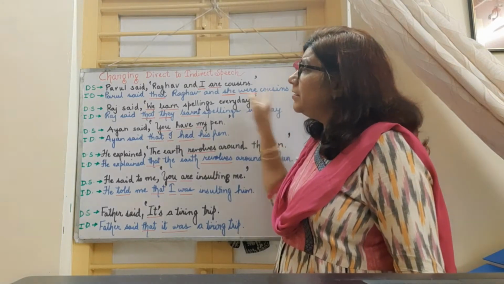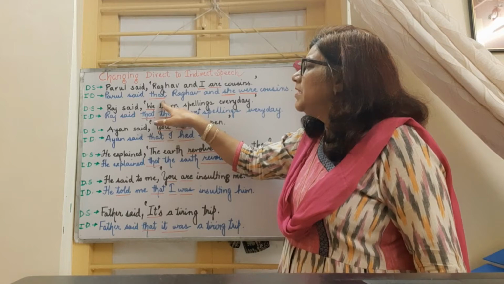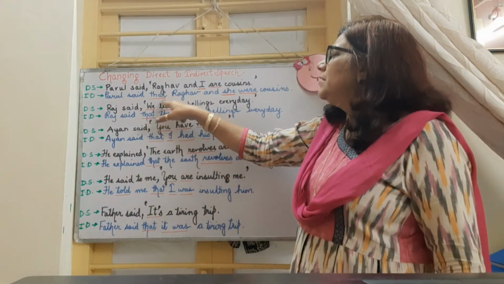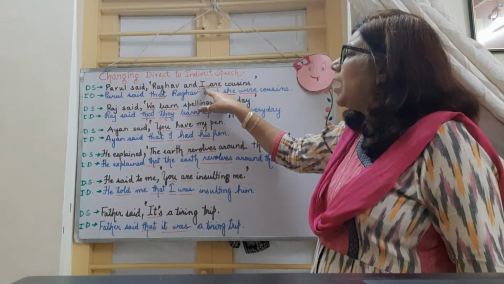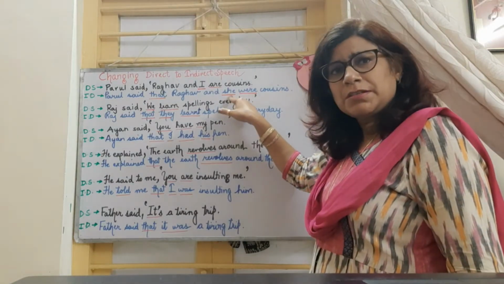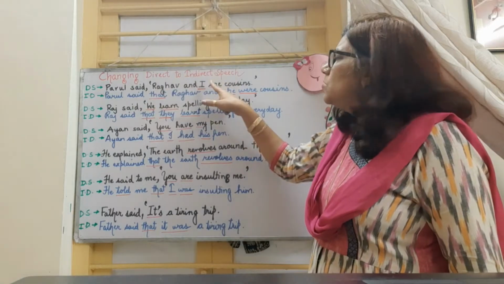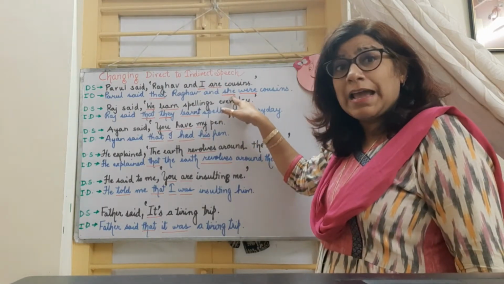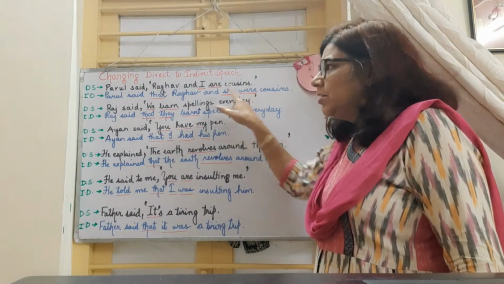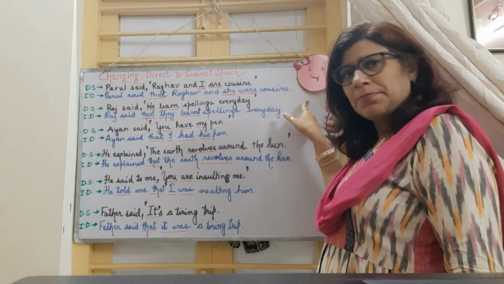As discussed earlier, we are going to remove this comma after the reporting verb and replace it with the word that. So that has been given here, and then we can see I or we, the first person pronoun will change into third person. So here we can see that Parul is a girl, so I is used for Parul. So we are changing I with she. And here are is changed into were as discussed earlier. So the sentence becomes Parul said that Raghav and she were cousins.